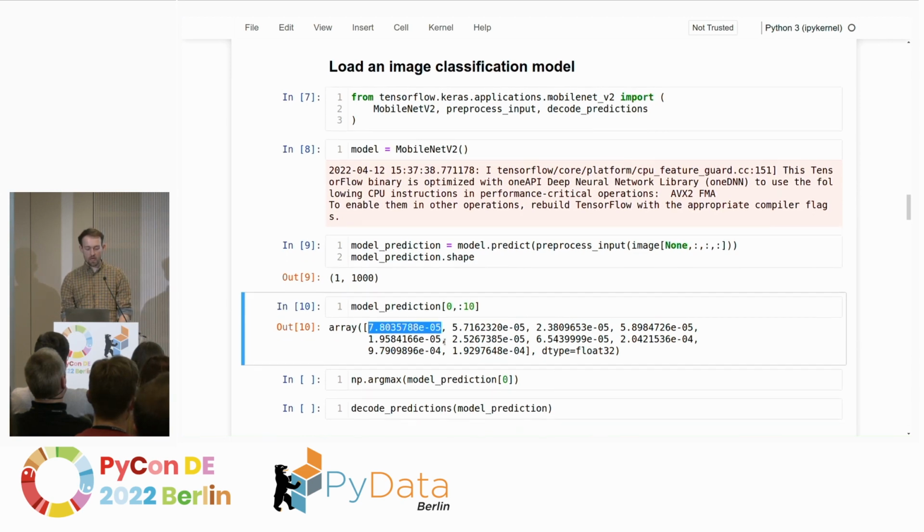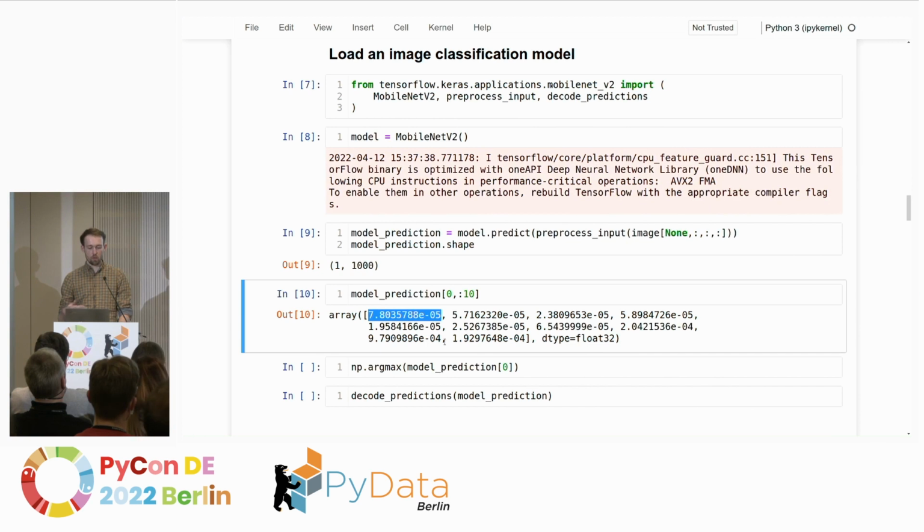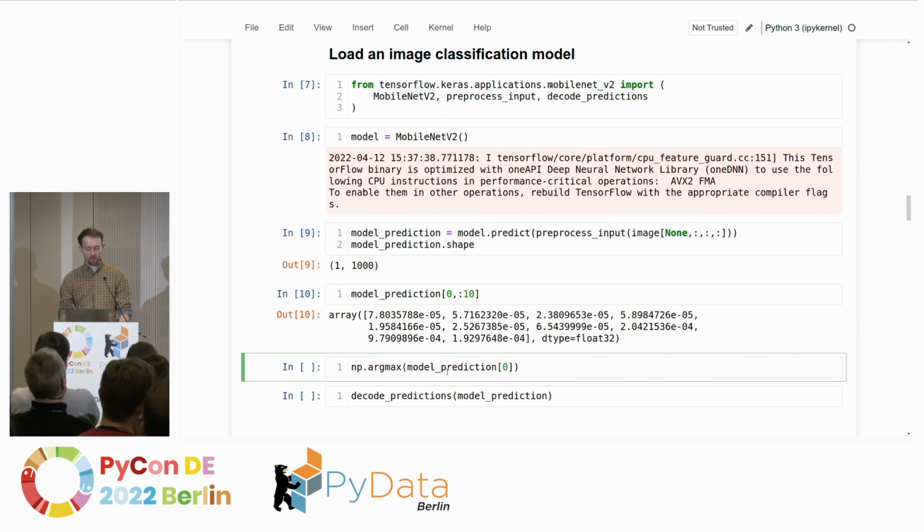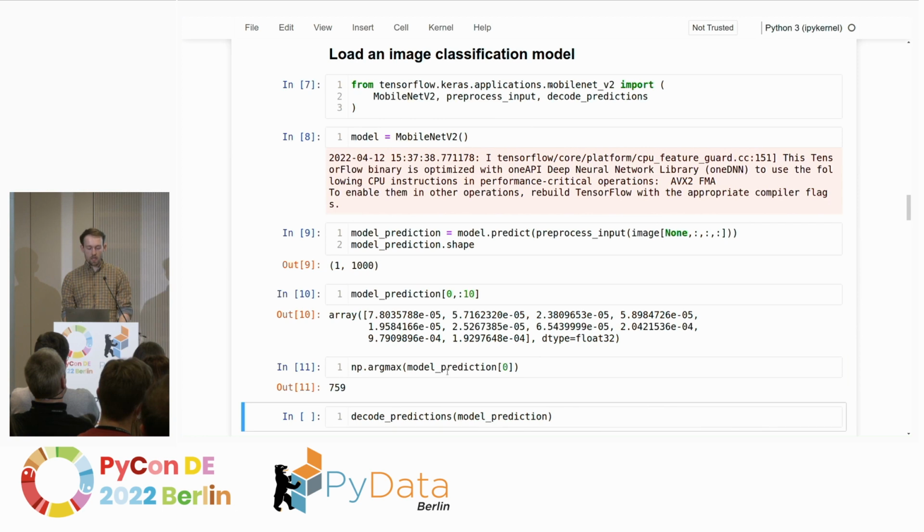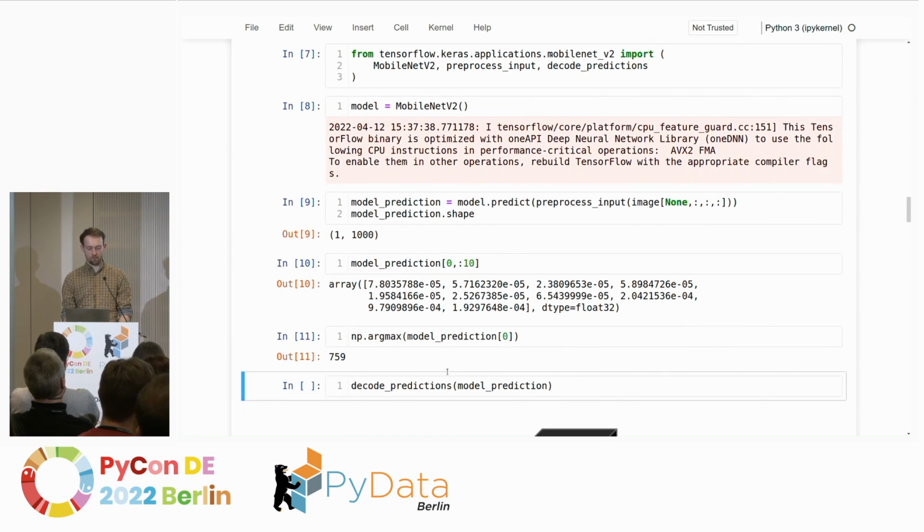And in order to figure out what class or what this model sees, in air quotes, in that picture, we can find out which index of that array carries the maximum, has the highest value. And it turns out that it's 759, which is a number that you should remember. We're going to need that later.